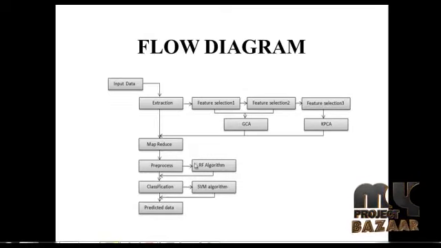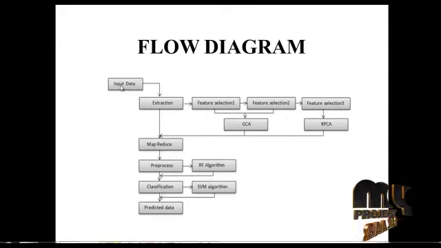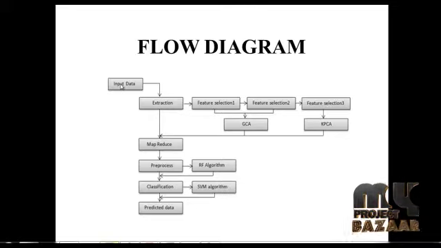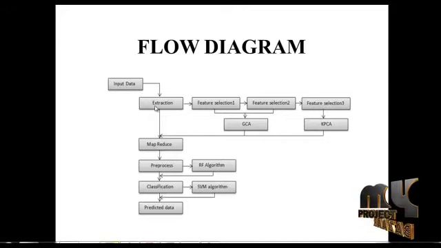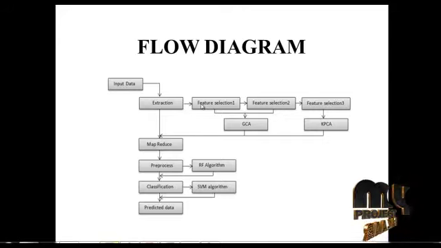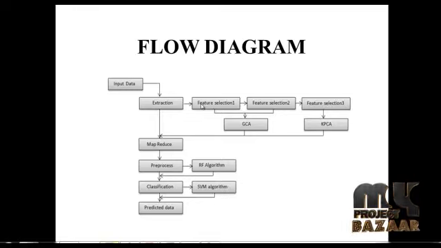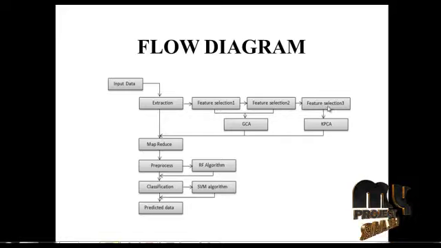This is the flow for this project. First one is input data. Input data is the input data set. From the dataset only, the user will get the predicted output. Then next one is extraction. Extraction is feature selection. Here feature is mentioned as dataset. Here we are performing three feature selections: feature selection 1, feature selection 2 and feature selection 3.